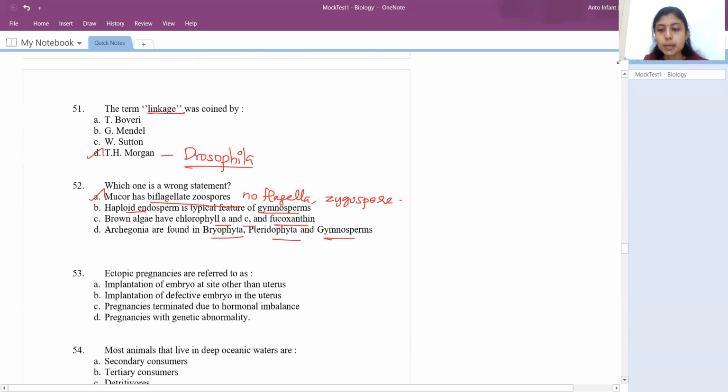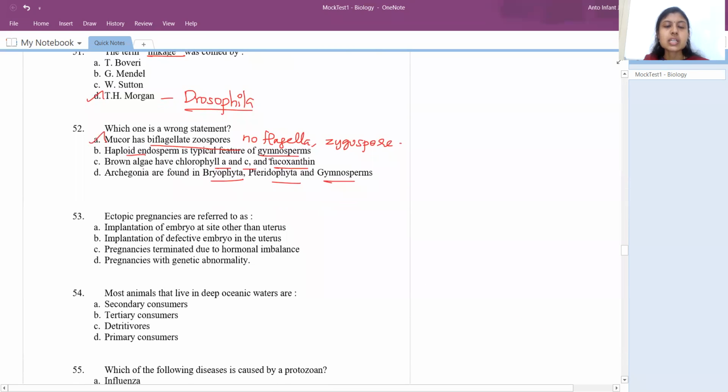Next question, ectopic pregnancy. We know fertilization generally takes place in the fallopian tube, and the development of the fetus after the zygote formation will take place in the uterus. If that doesn't take place properly, it will lead to ectopic pregnancy. What does that mean? The implantation of the developing embryo must be in the uterus. If it doesn't move to the uterus and the development of the zygote takes place in the fallopian tube itself, that would lead to ectopic pregnancy. So it is the implantation of the embryo at a site other than the uterus. Imagine if this is the fallopian tube.